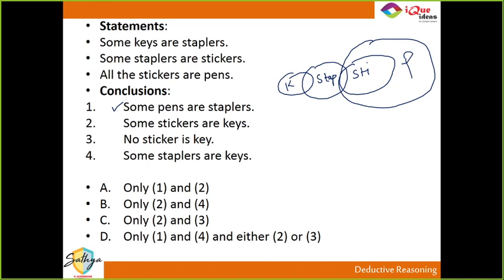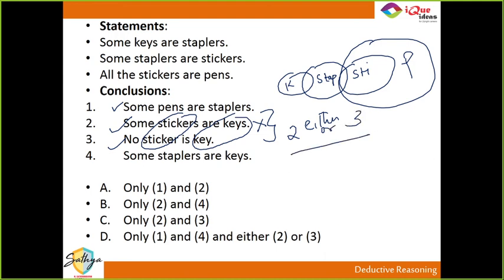Okay. Some stickers are keys. Now in this diagram, this proves that some stickers are keys is wrong. But now comes the fun part. The next one says no sticker is a key, which is true. And the moment I see the second and the third option, it should strike that the elements are the same, one is some, one is no. What is this an indicator of? That it is either 2 or 3, because see, same element, one some, one none.